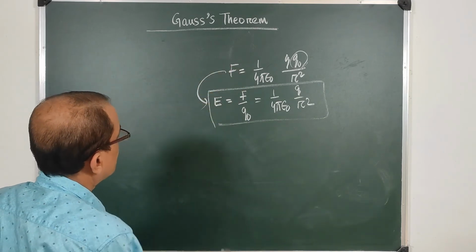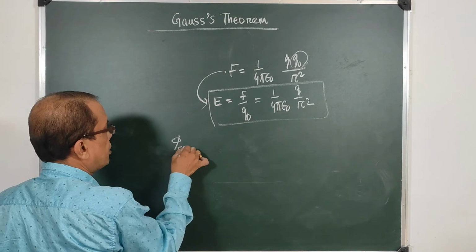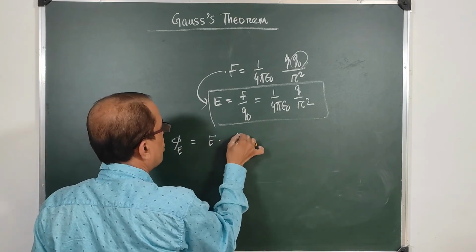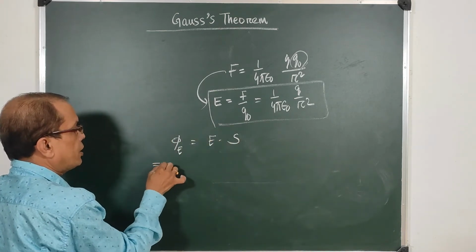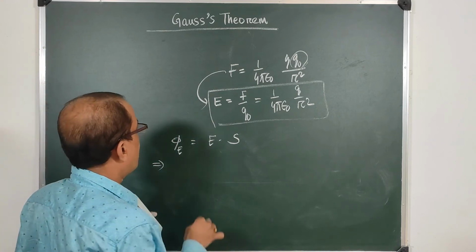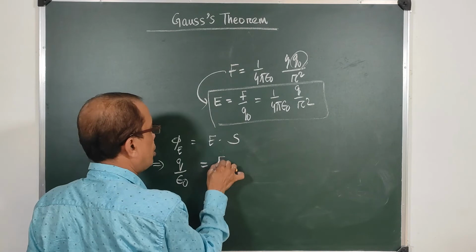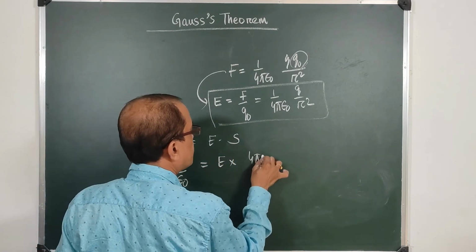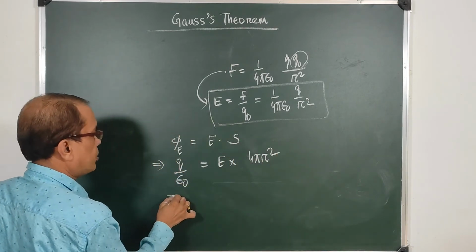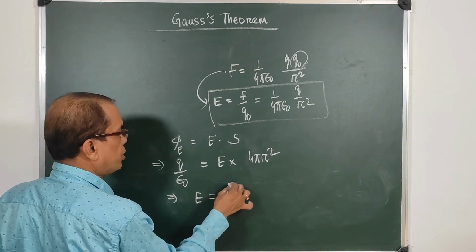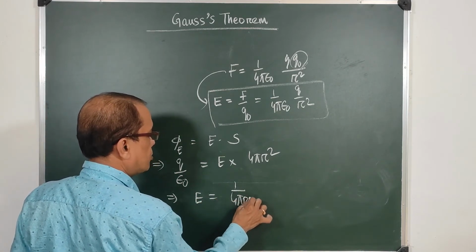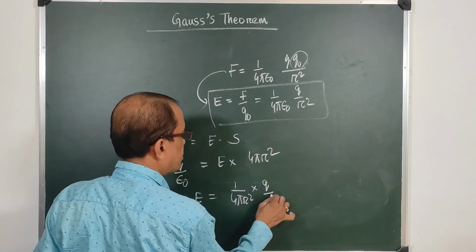Now since we have phi E equal to E into S, what is phi E? Phi E is Q by epsilon 0, which is equal to E into 4 pi r square. From this expression we can find E to be 1 by 4 pi r square into Q by epsilon 0.